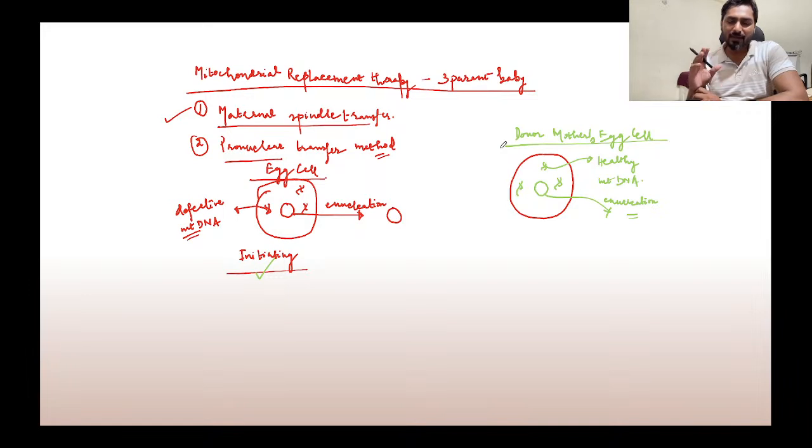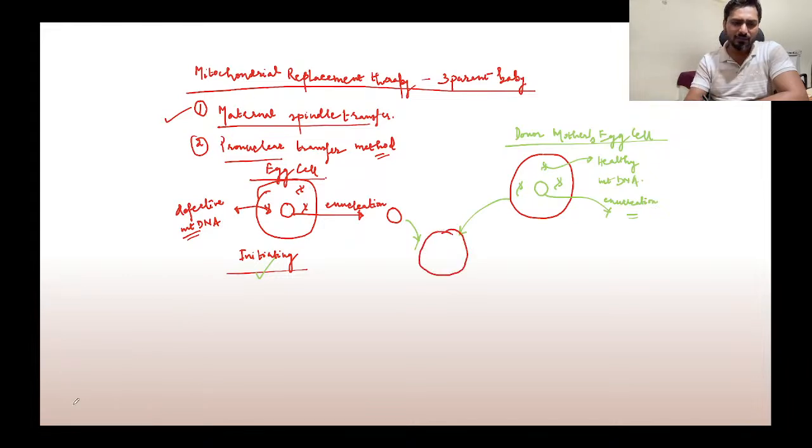Now what we are doing parallelly is that we are taking a donor mother's egg cell and we are removing the nucleus, because we do not need her nucleus. We do not want her genetic information to be passed on to the child. We only want her healthy mitochondria. So we'll remove this nucleus. Now we have got the healthy cytoplasm, containing the healthy mitochondria. So now we'll fuse them together. So this and this, we are fusing it together.